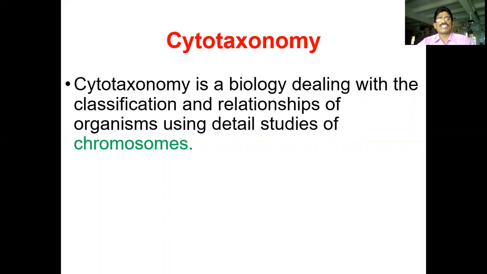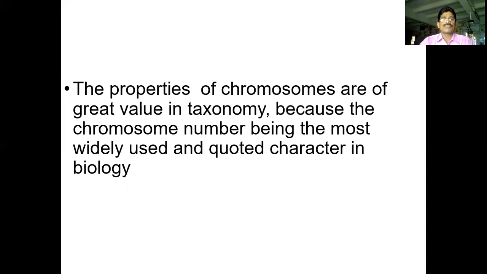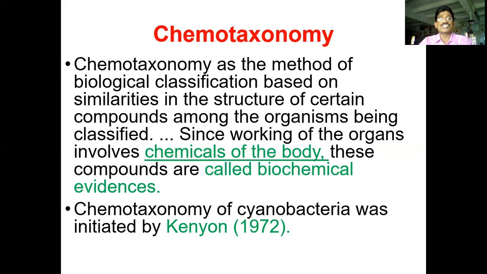Cytotaxonomy deals with the relation between organisms and the structures of their chromosomes. They compared the chromosomes from one organism to another. So they identify the chromosomes, they identify the genes, compared from one organism to other organisms. The properties of chromosomes are also seen in taxonomy. The chromosome number is the most widely used and quoted character in biology. Depending on the chromosomes, they also identify the characters of the species: what type of chromosomes are available, what type of species. Next one you see, chemotaxonomy.